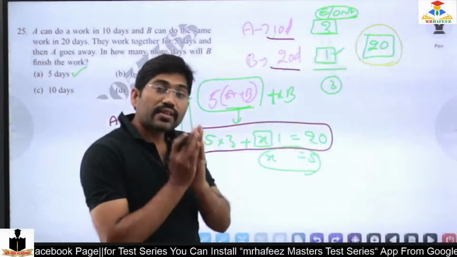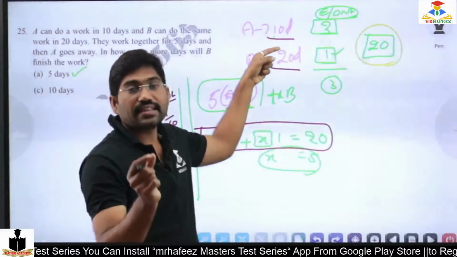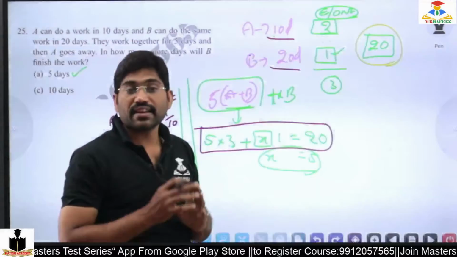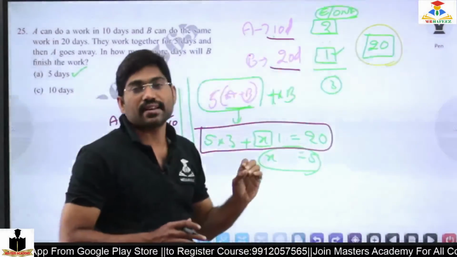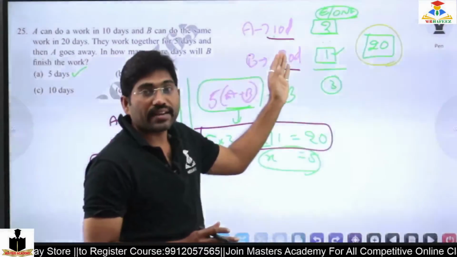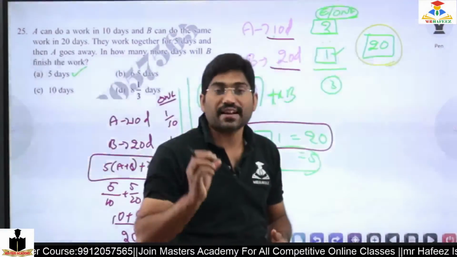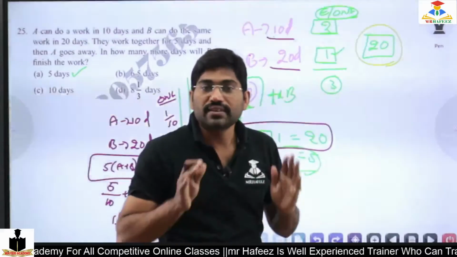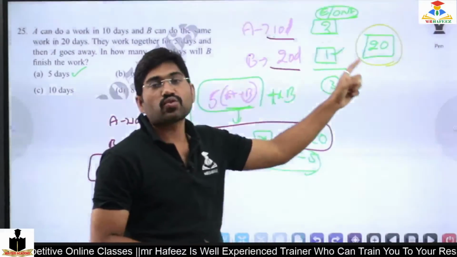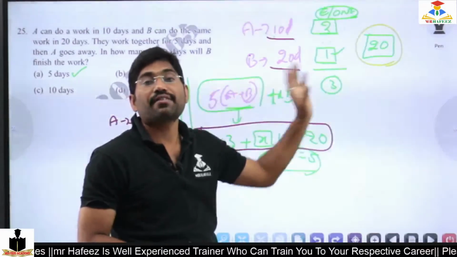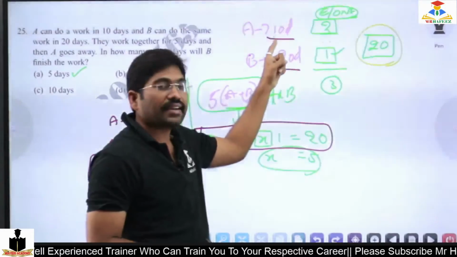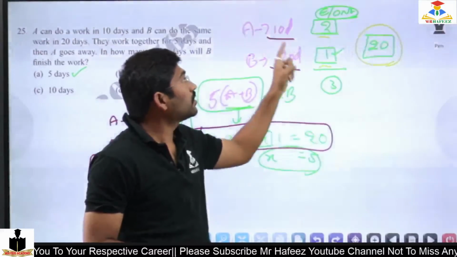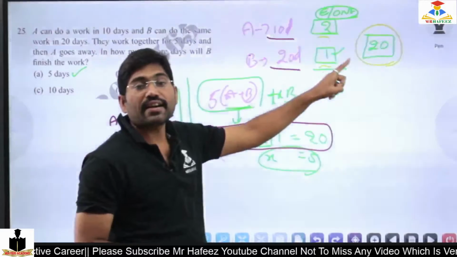The only reason is so that the work can be distributed among the days, and each day I get a whole value rather than a fraction, which makes my calculation very easy and simple. 20 is the LCM of 10 and 20, so 20 is divisible by 10 and by 20, with quotients 2 and 1: 10 times 2 is 20, and 20 times 1 is 20.